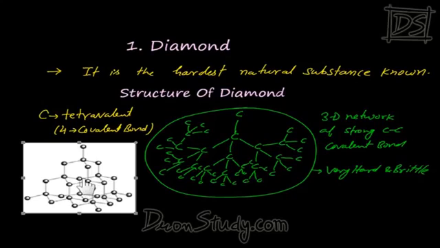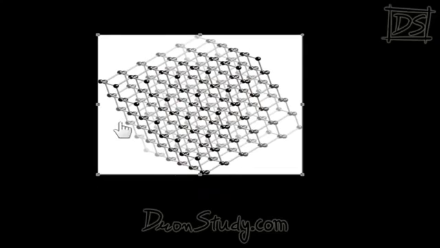So let me show you another picture through which you would have a clearer idea about how this network actually looks after the formation. See, this one. This is also the structure of diamond. How many carbon-carbon bonds are there? You can't even count how many carbon-carbon bonds have been generated. Each one is a strong bond. So many bonds have formed. That's why diamond is very hard, and it is the hardest natural substance.